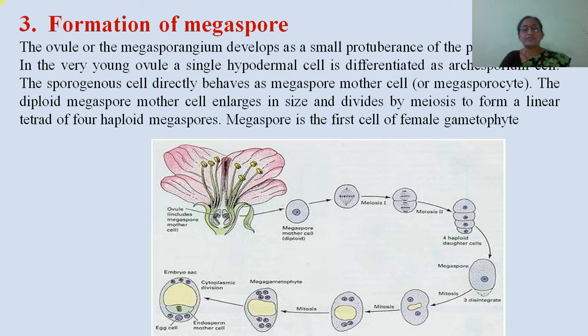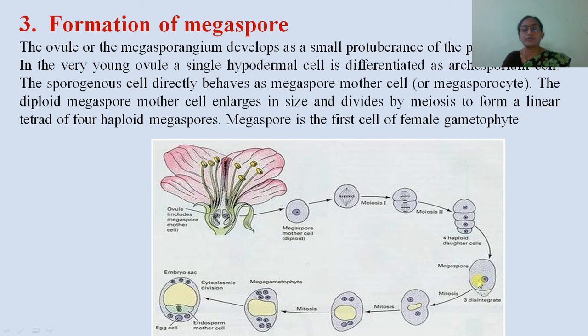As here we can see, inside, the megaspore mother cell, which is diploid in nature, undergoes the process of meiosis, and there is formation of 4 haploid daughter cells in a linear way. Of them, mostly the upper one remains functional and the lower 3 degenerate.